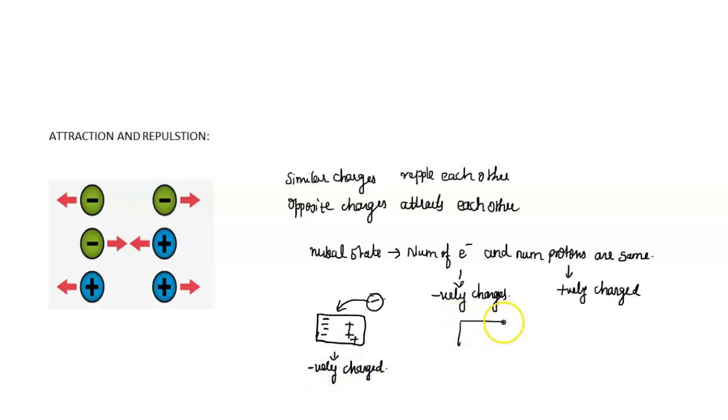Suppose we consider one object which is in a neutral state, that is, the number of electrons is equal to the number of protons. Suppose one electron leaves the object, what happens? The number of electrons becomes less than the number of protons. That is, the number of protons is higher compared to the number of electrons. Now we can say that this object is positively charged.